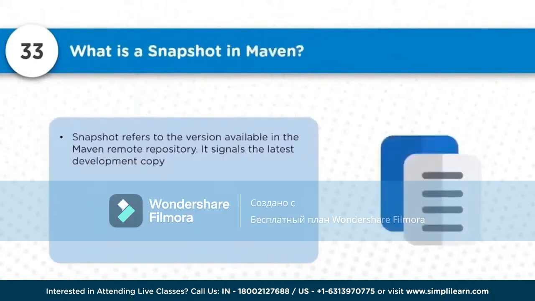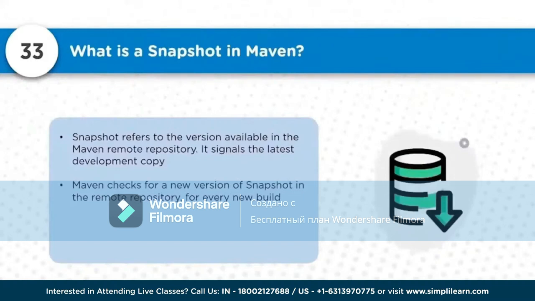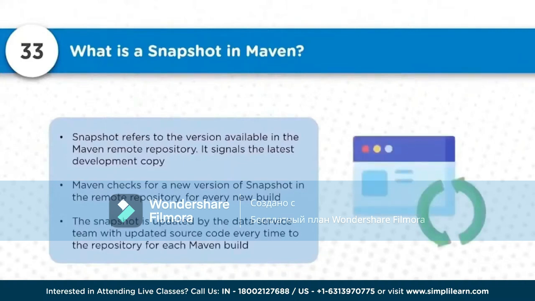Now, what exactly is a snapshot in Maven? Snapshot refers to a version available in the Maven repository. It signifies the latest development copy. Maven checks for a new version of the snapshot in the remote repository for every new build. So during the build process, a new snapshot version is downloaded, and the snapshot is updated by the data service team with updated source code every time to the repository for each Maven build. Snapshot is something which we will be using very frequently. We will be updating the version frequently, and we will explore and do modifications.